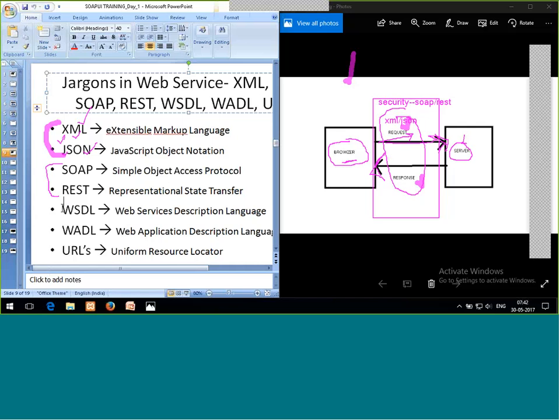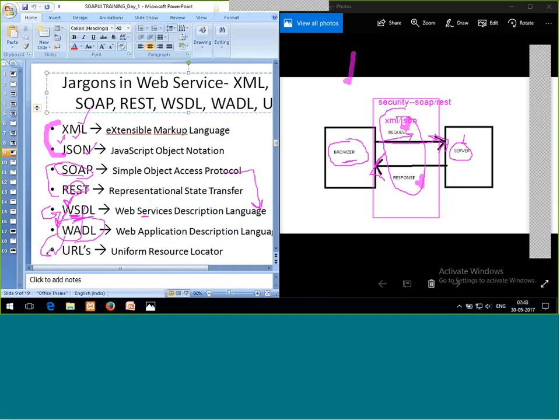So WSDL and WADL, as Vijay said, WSDL is the complete features or conditions available within my web service, through which I can decide if it is SOAP or REST. If I'm using WSDL to make the communication, then it is my SOAP protocol, and if I'm using WADL, then it is REST. And one more thing, URLs.